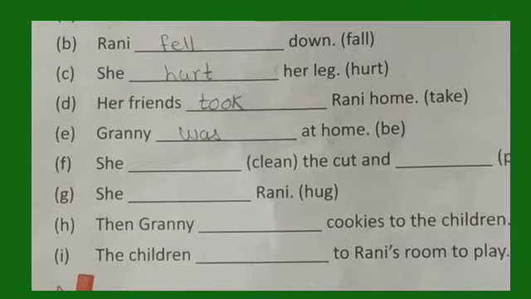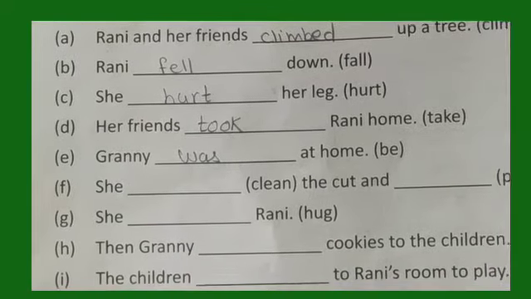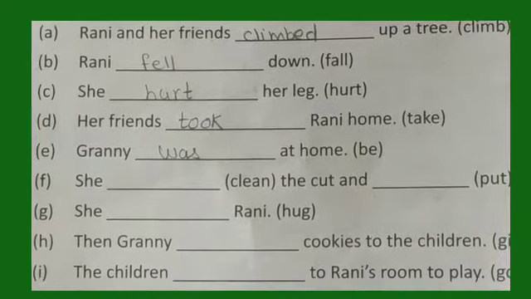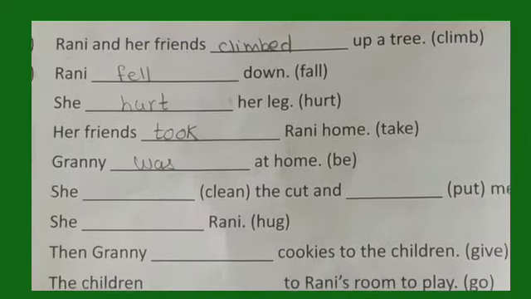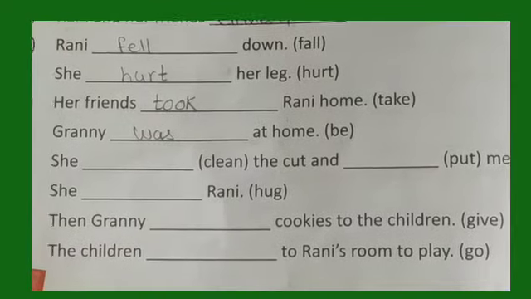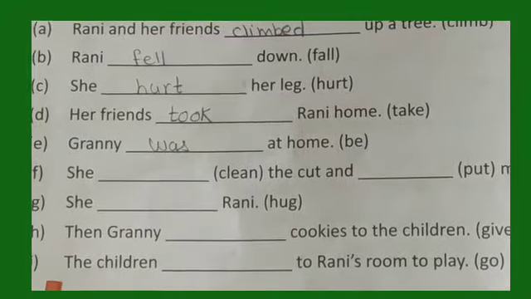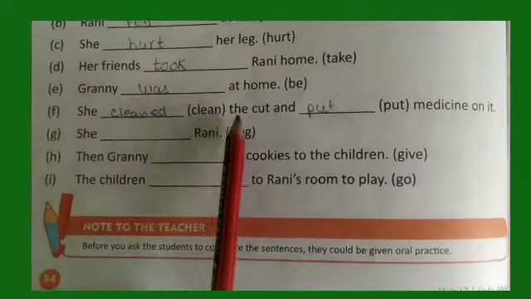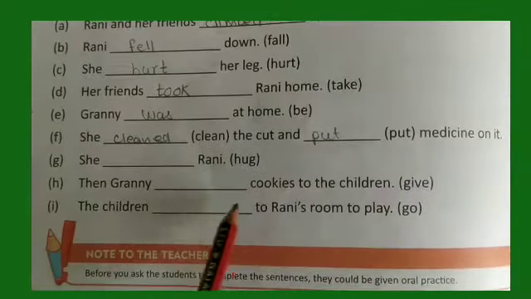Next, F. She dash, the word is clean. She dash the cut and dash medicine on it. So the words are clean and put. Past tense will be what? Let us see. She cleaned the cut and put medicine on it.